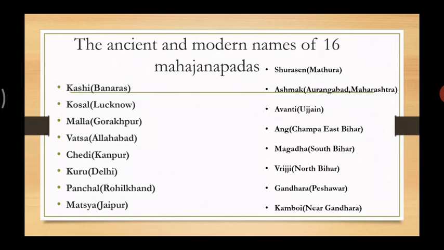Then the next is Vatsa, Allahabad; Chedi, Kanpur; Kuru, Delhi; Panchal, Rohilkhand; Matsya, Jaipur; Shurasena, Mathura; Ashmak, Aurangabad or Maharashtra; Avanti, Ujjain; Anga, Champa, East Bihar; Magadha, South Bihar; Vriji, North Bihar; Gandhara, Peshawar; and the last, Kamboja, near Gandhara.